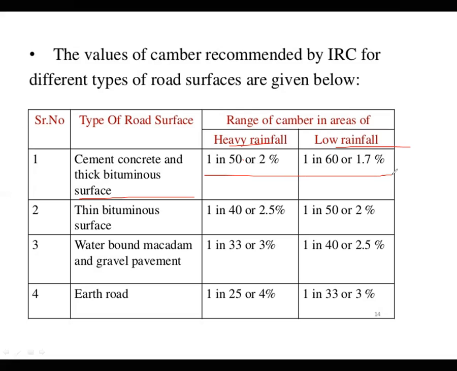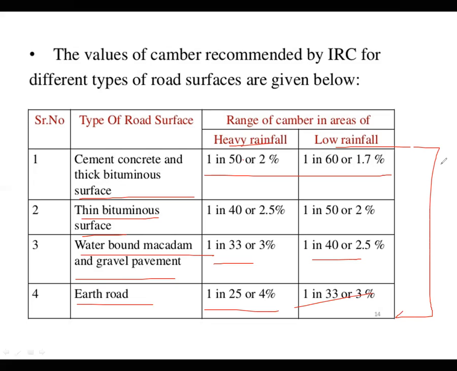When a thin bituminous surface is there, you could provide 1 in 40 in a heavy rainfall topography, and 1 in 50 in a low rainfall topography. Water bound macadam and gravel pavement 1 in 33 and 1 in 40. Earthen road 1 in 25 and 1 in 33. So understand that kind of thing.